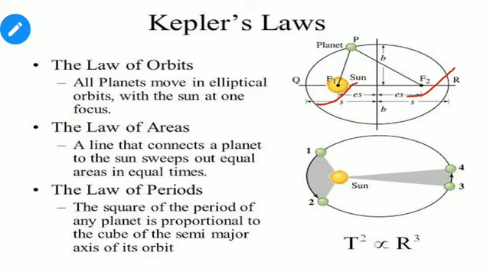It is not predefined, but there is a point to remember: if the sun is situated at focus 1 for Earth, then it always remains at focus 1 for Earth. For other planets it may change, but for Earth it does not change.